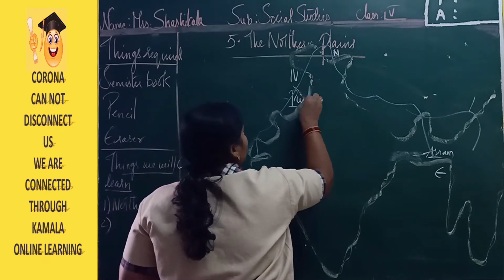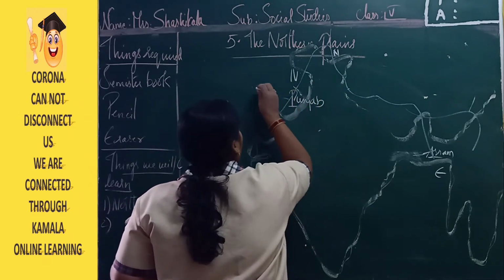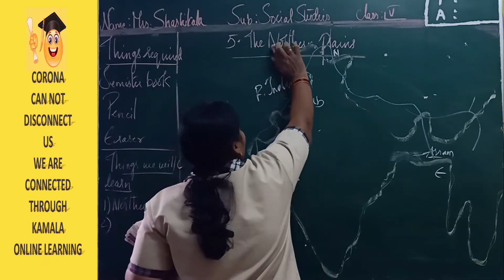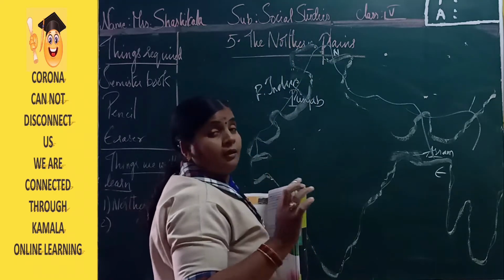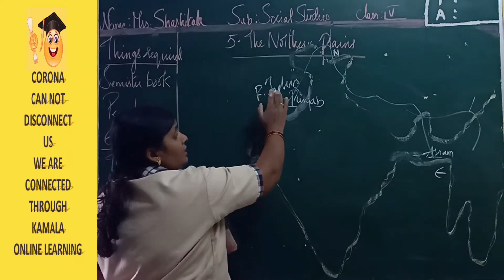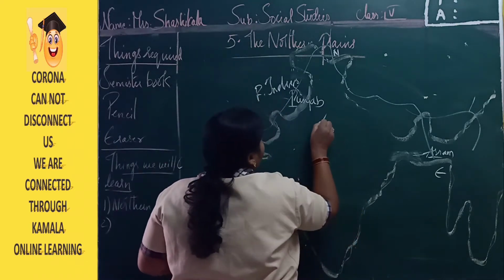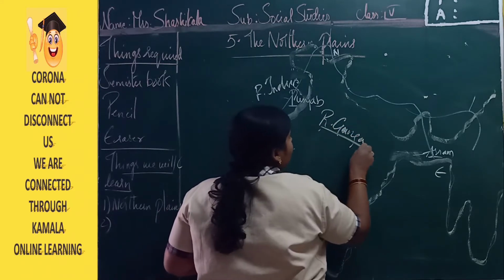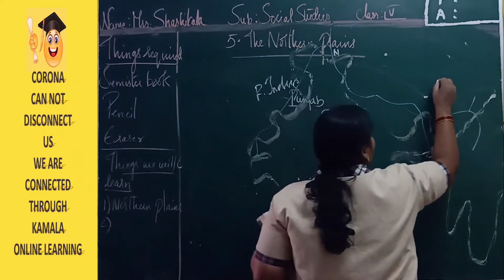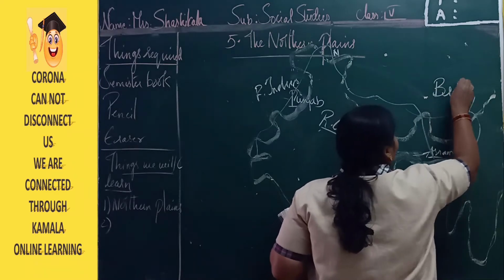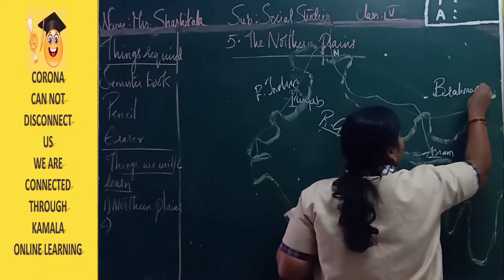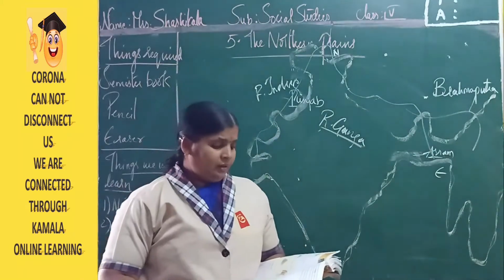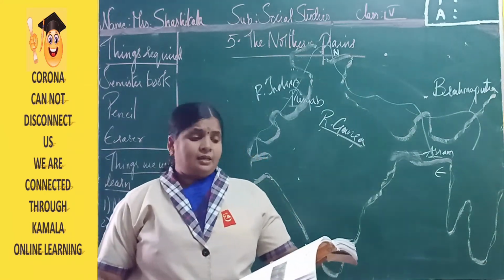This is Punjab, and here we have rivers. How many basins do we have here? Three important basins: the Ganga basin, the Indus basin and the Brahmaputra basin. Right? Three important basins. Now the Indus basin.